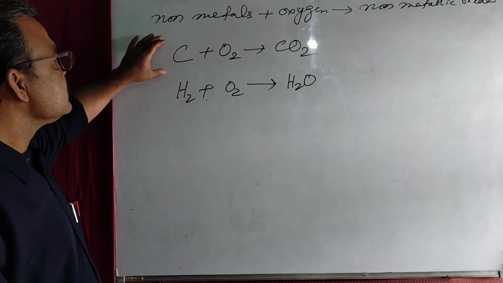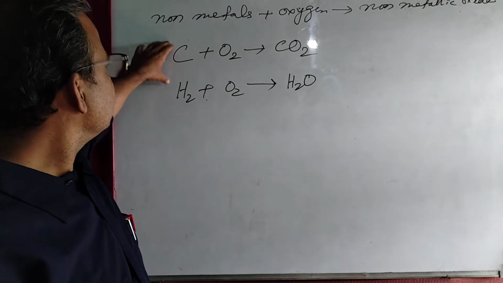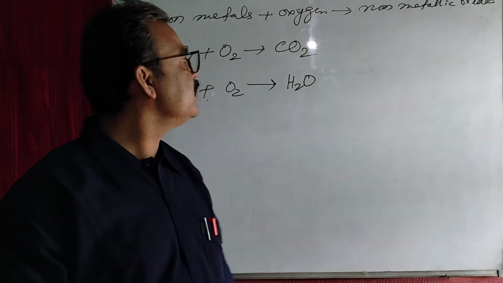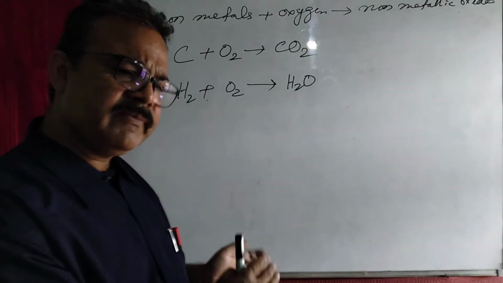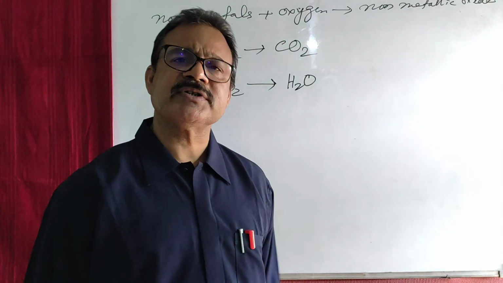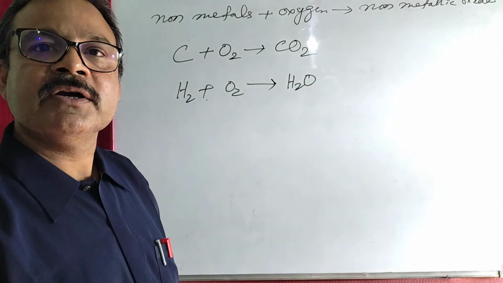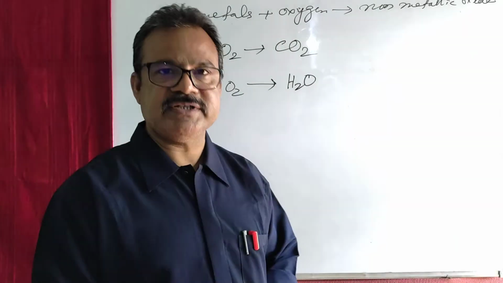But some non-metals, as for example phosphorus, react with oxygen vigorously. Whenever phosphorus comes in contact with oxygen, it immediately reacts with oxygen. That is why phosphorus is kept immersed in water, such that it will not come in contact with oxygen.